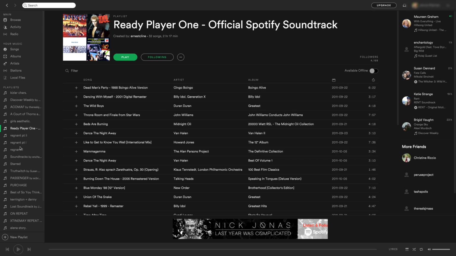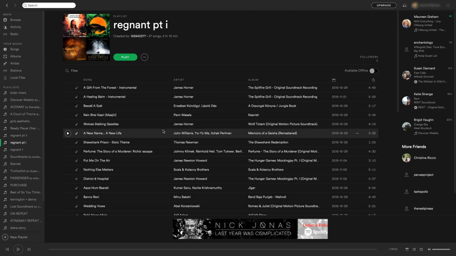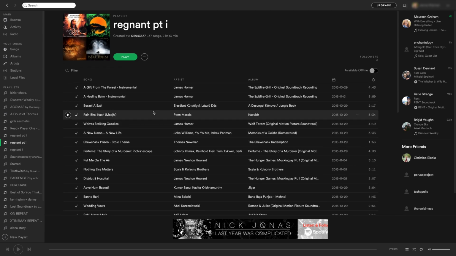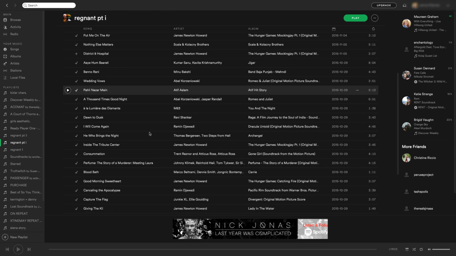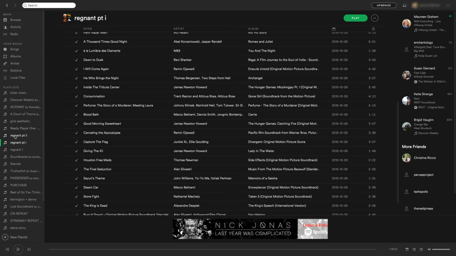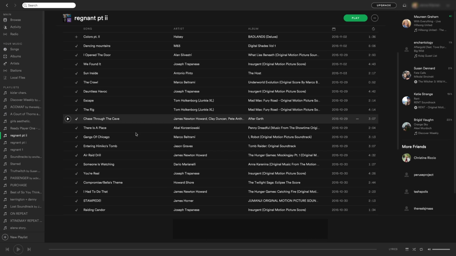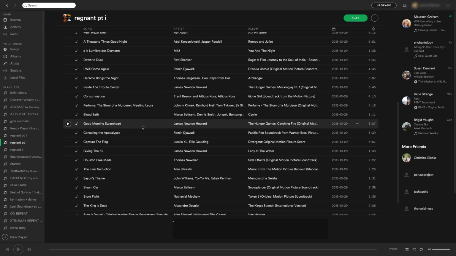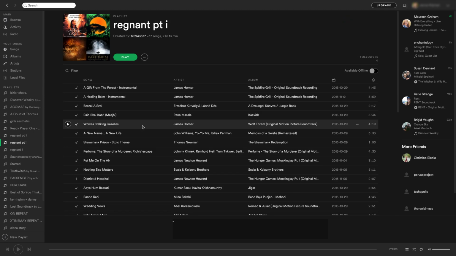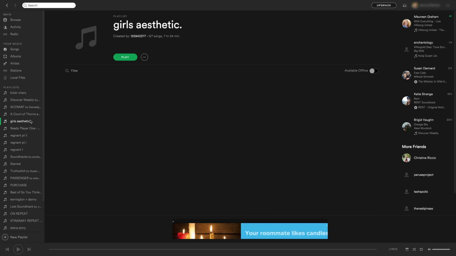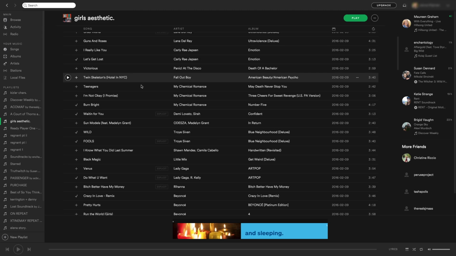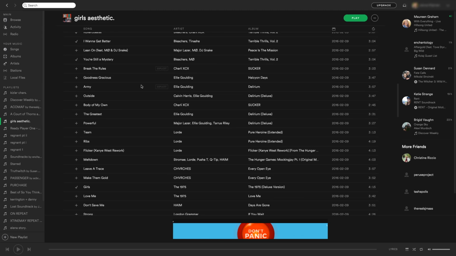So I have done both, obviously. The first one, this is back when I was writing Regnant. I have a whole list of scores that I found that are part of my book, basically. And I have two parts to this. I think they're for two separate characters, I really don't remember, but this is all score music, and then the other one, which I'm more proud of, which I'm still working on, is more just music that fits the aesthetic of my novel.